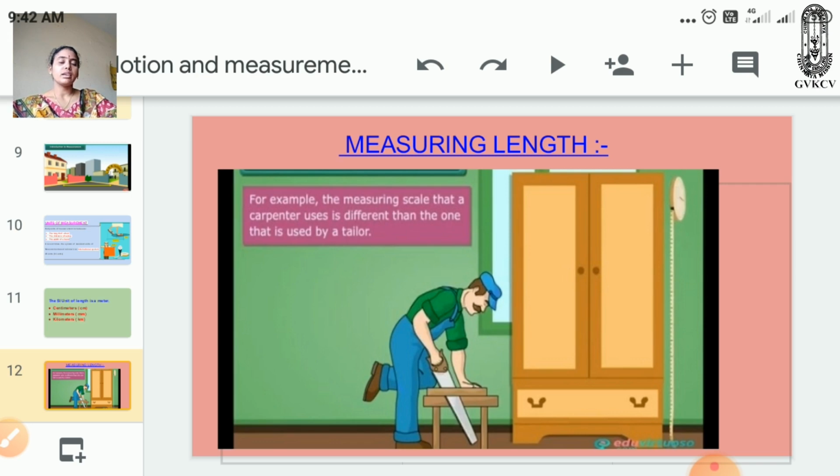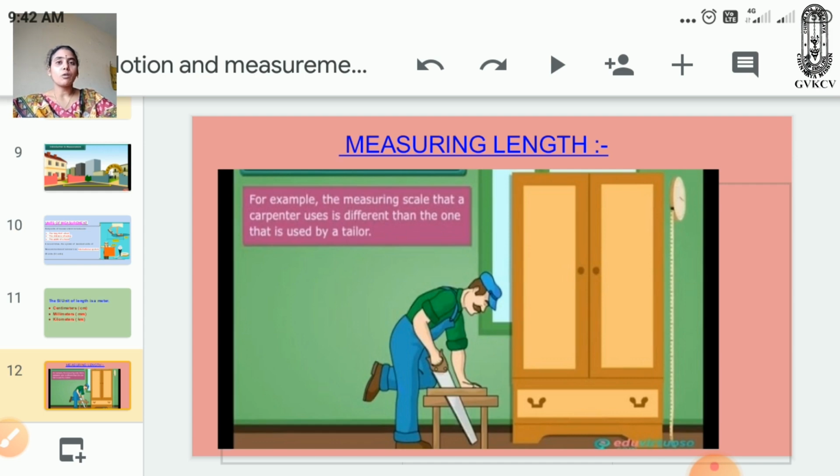In our daily life we use different types of measuring devices. For example, we use a meter scale. A tailor uses a measuring tape, whereas a cloth merchant uses a metal rod.